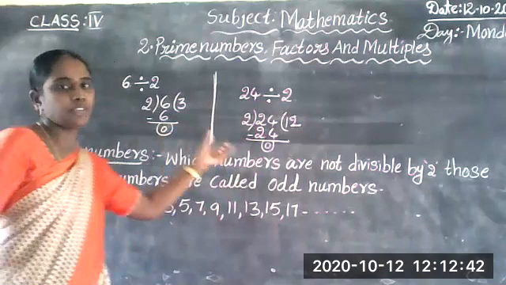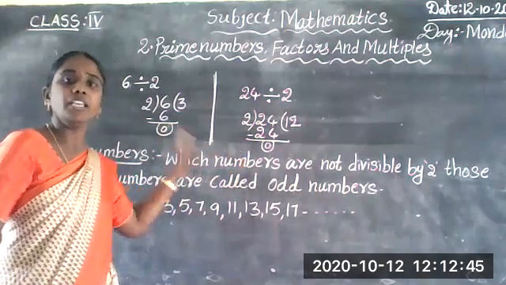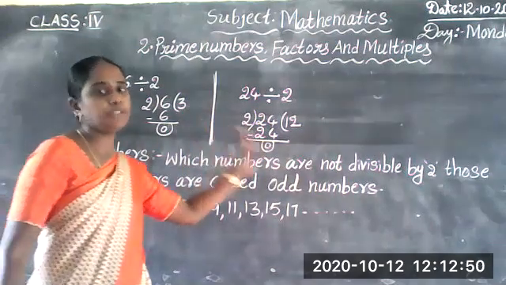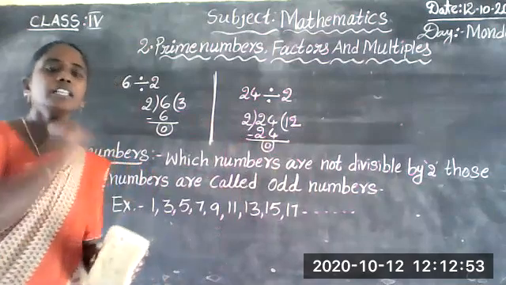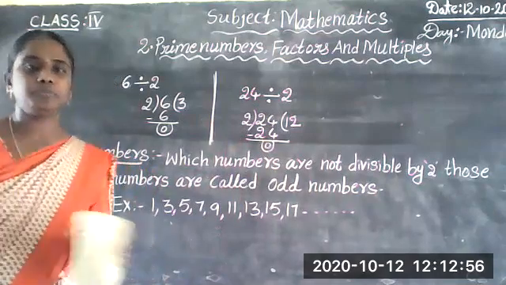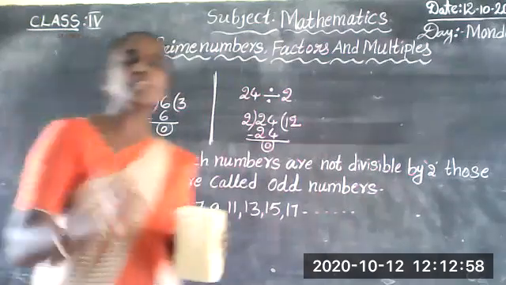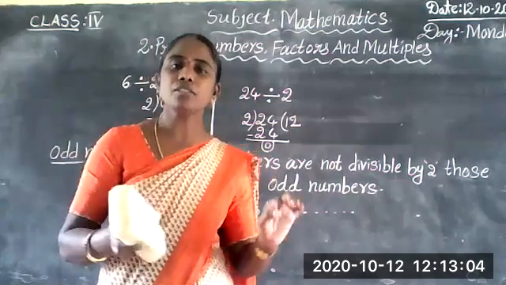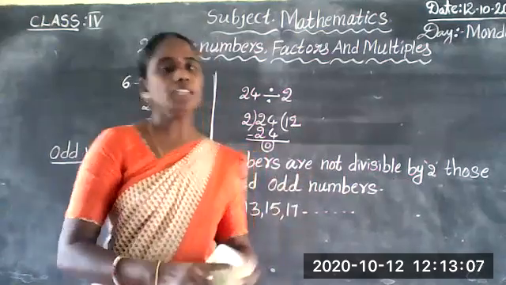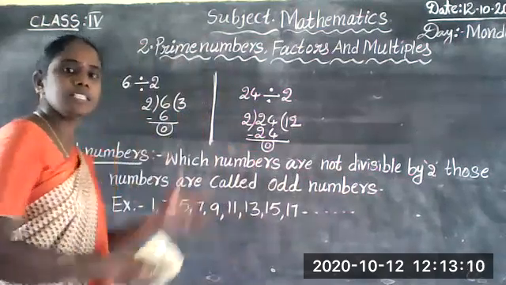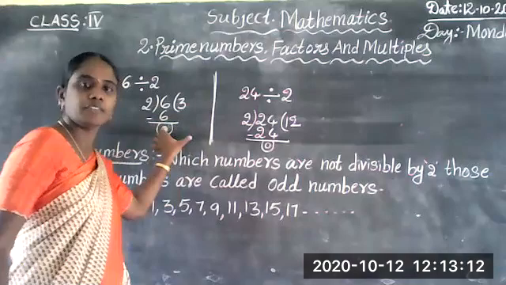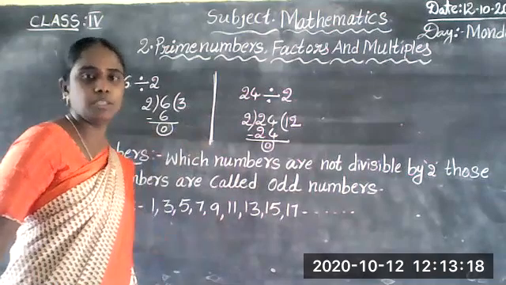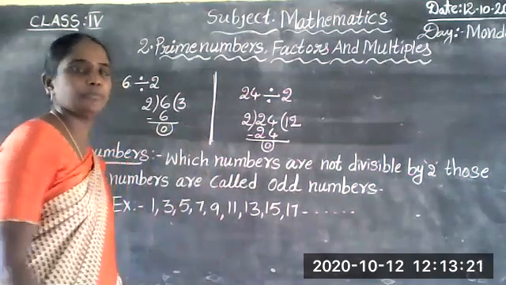So 6 and 24 are even numbers, because these numbers are exactly divisible by 2. All even numbers are exactly divisible by 2. Which numbers are divisible by 2? Those numbers are called even numbers. When we divide, we get remainder 0. That is exactly divisible.